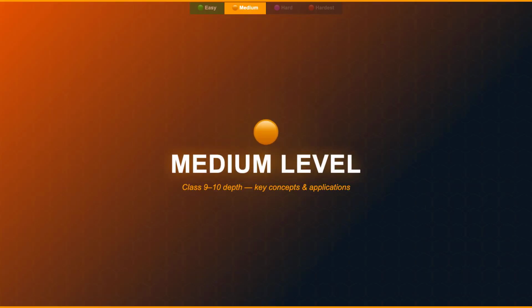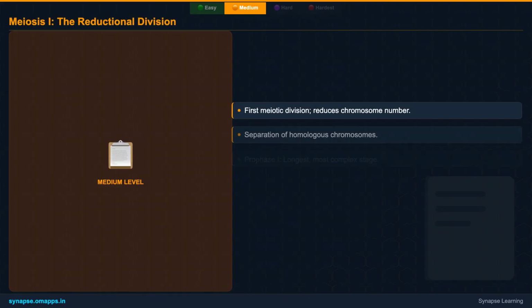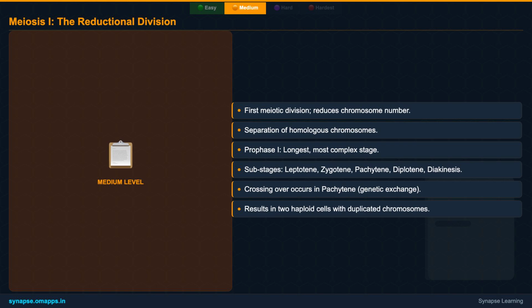Now that you've grasped the fundamentals, let's peel back another layer and delve into the specific stages of meiosis. Get ready for more detail. Meiosis is a meticulously orchestrated 2-step process. Think of it as a grand genetic ballet, ensuring precision in genetic transmission.